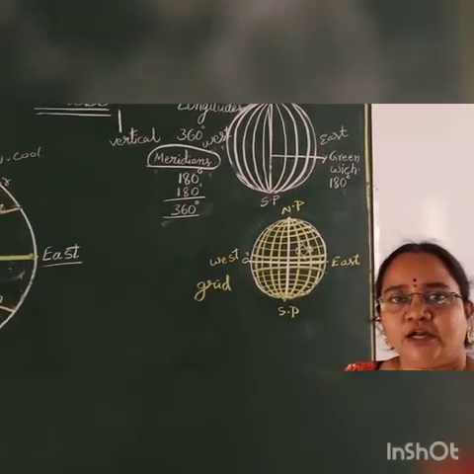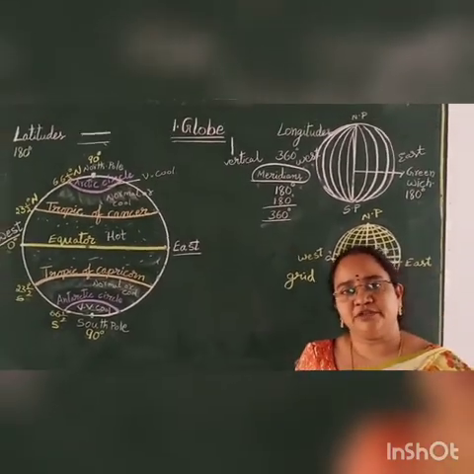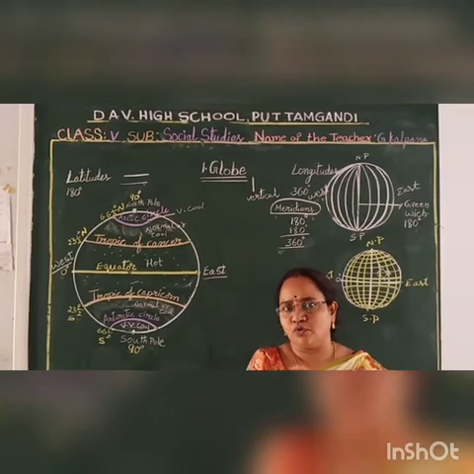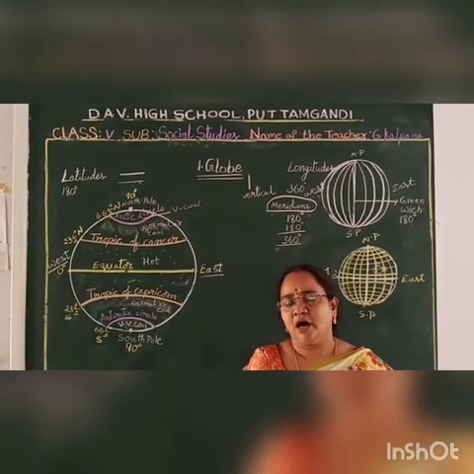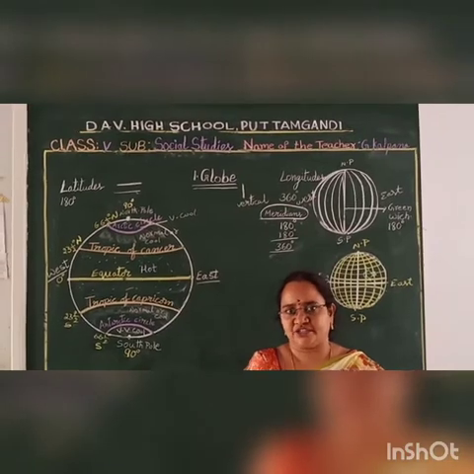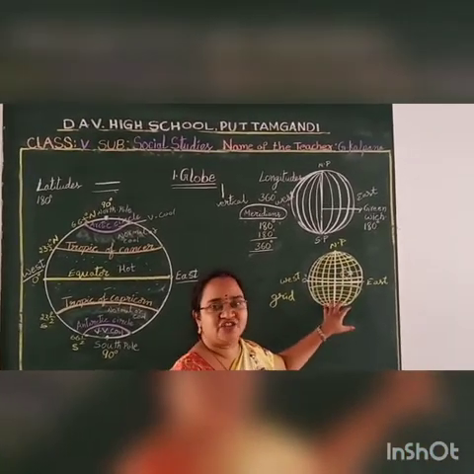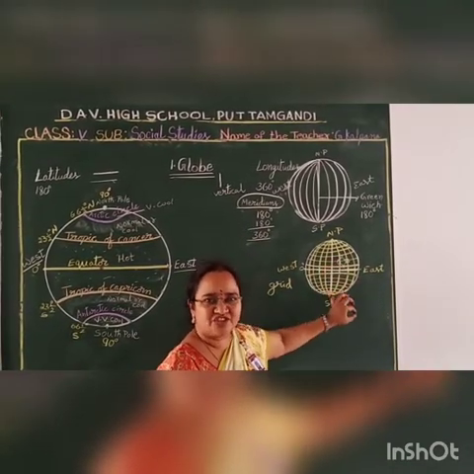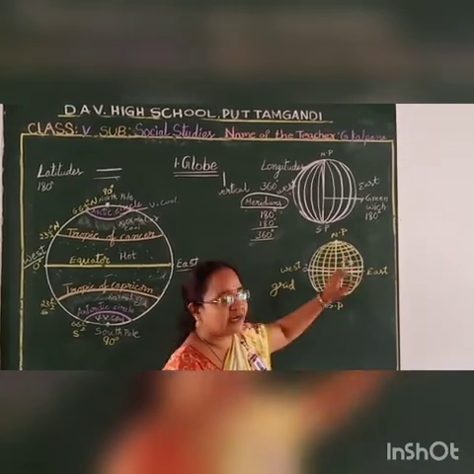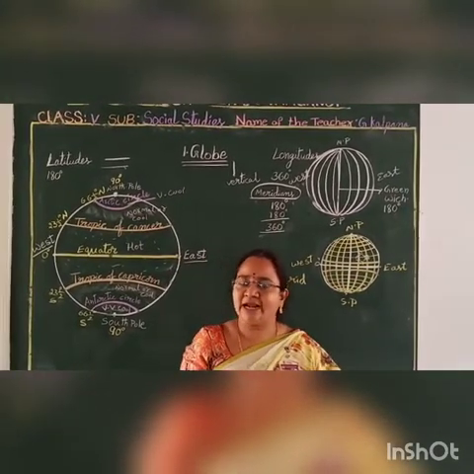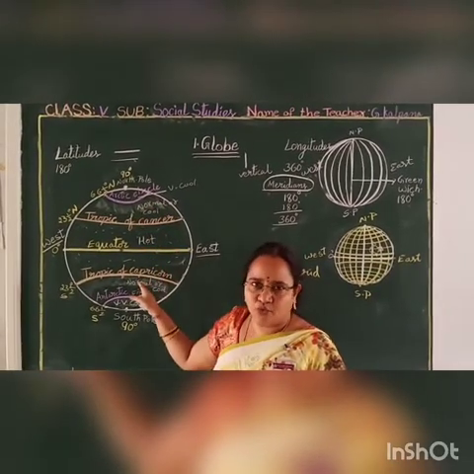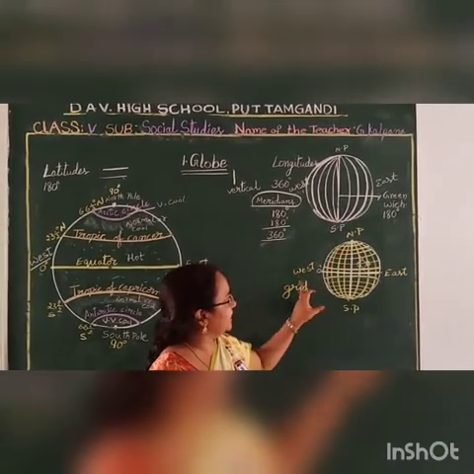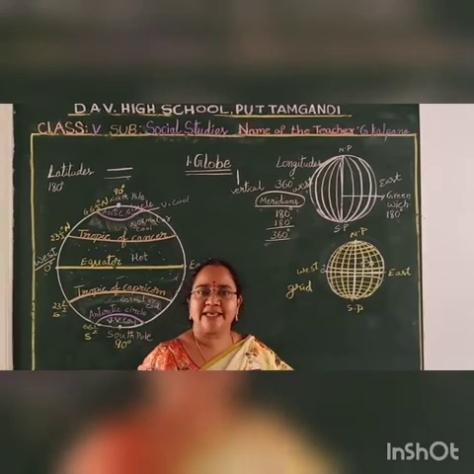Okay children, there are uses of the globe. We can observe the day and night. We can observe the rotation of the globe. We can observe the oceans and the continents, whatever is there on the globe. These are all advantages. And these imaginary lines are not there on the earth, only imaginary lines. These imaginary lines help us understand the climatic zones, help us know about time, and this grid helps us locate a place exactly.